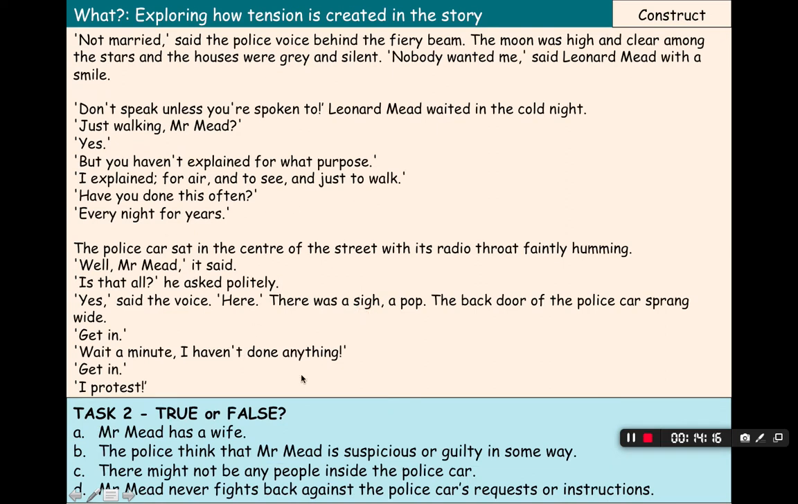Read along with me and then we'll complete task 2. Not married, said the police voice behind the fiery beam. The moon was high and clear among the stars, and the houses were gray and silent. Nobody wanted me, said Leonard Mead with a smile. Don't speak unless you're spoken to. Leonard Mead waited in the cold night. Just walking, Mr. Mead. Yes. But you haven't explained for what purpose. I explained. For air and to see and just to walk. Have you done this often? Every night for years.